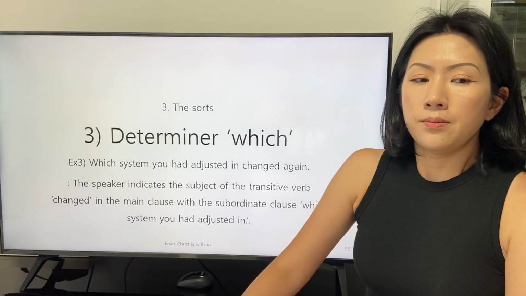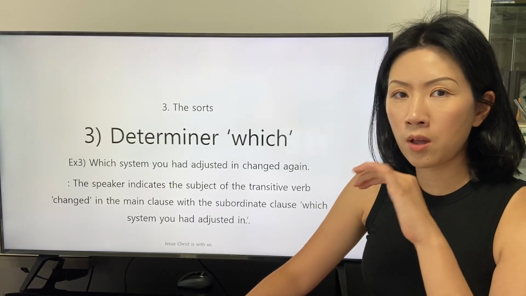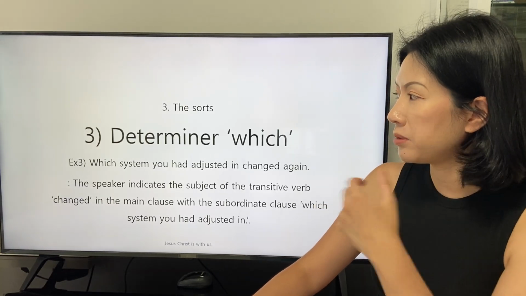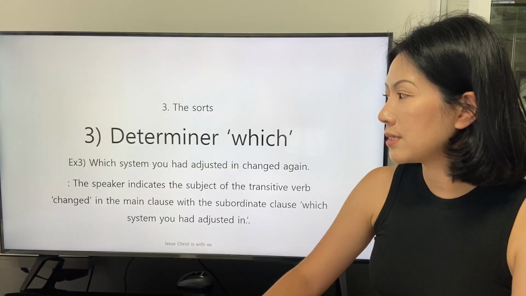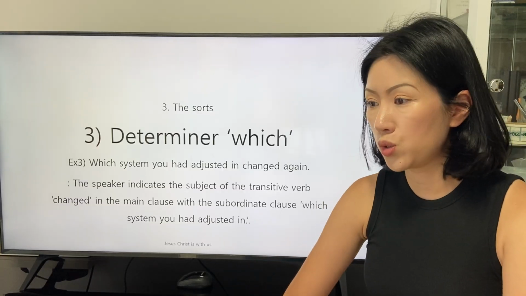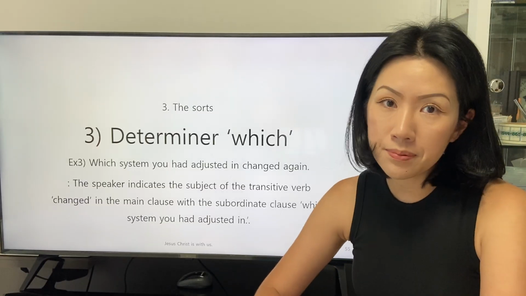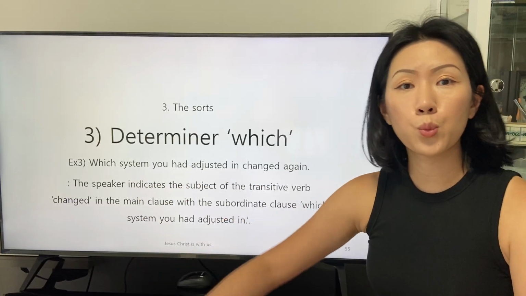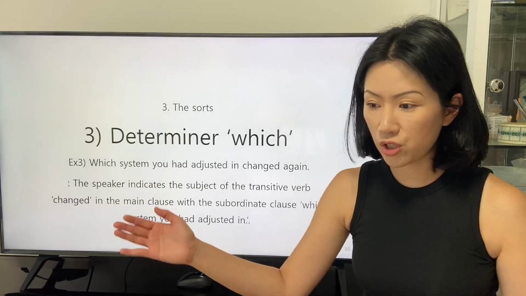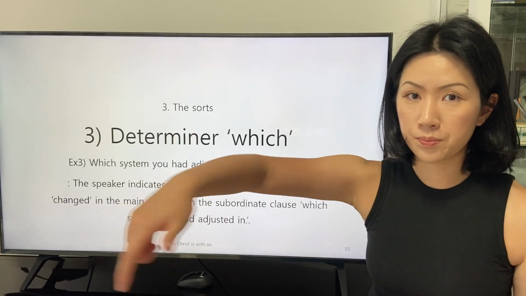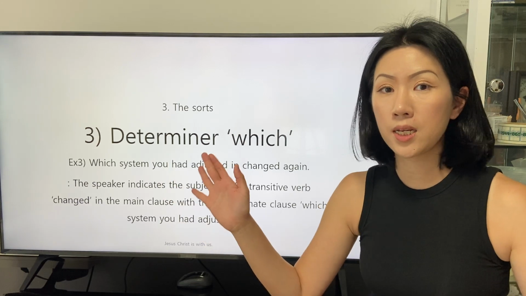And according to the basic premise to apply the determiner which, we can say that the sorts, the types of the systems were ranged in a range already.